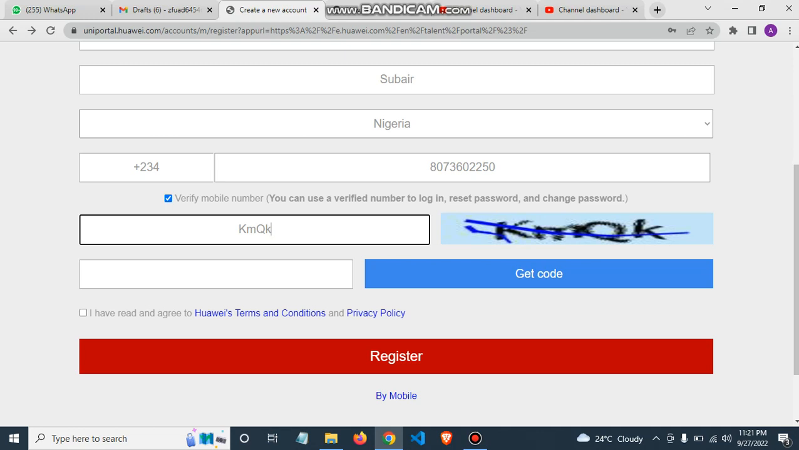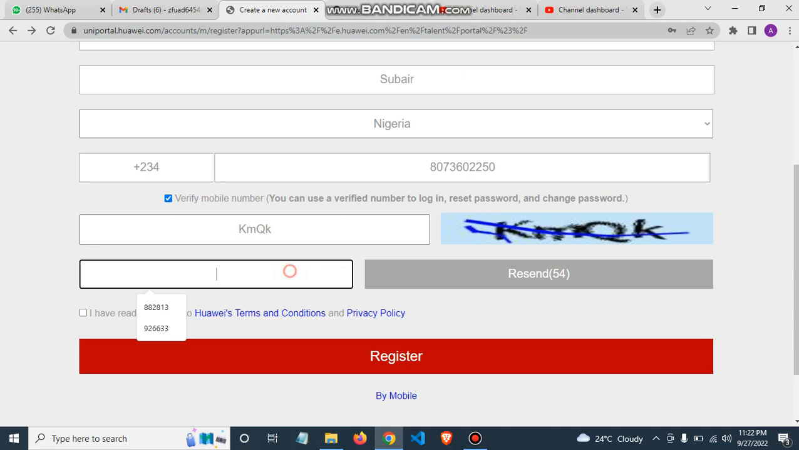So I'm going to click on get code. They said that they are going to send a code to me. Now I've already received the code. As I receive the code on my SMS message, I'm going to include it here. My code is 459615.